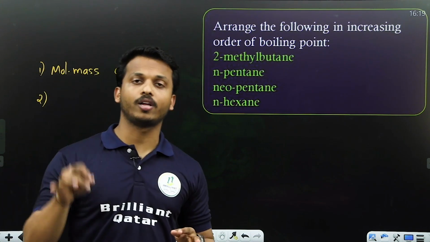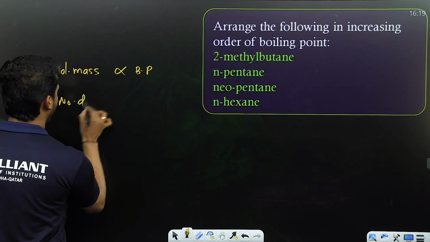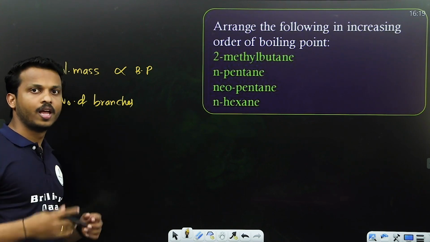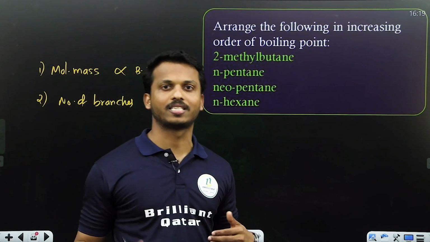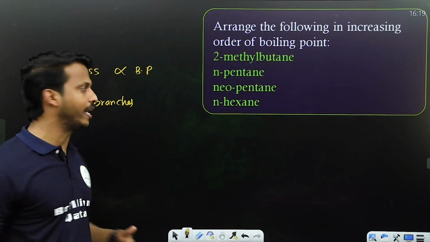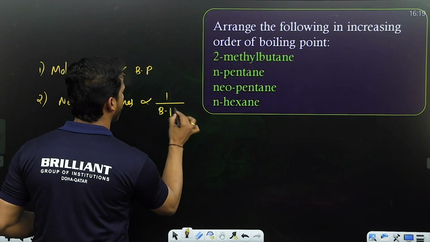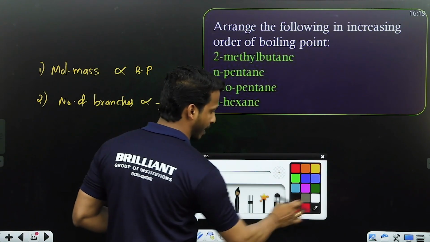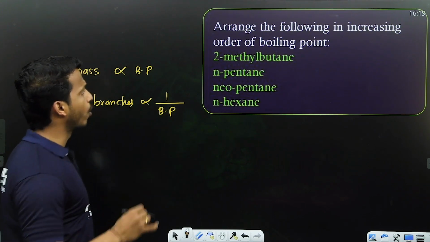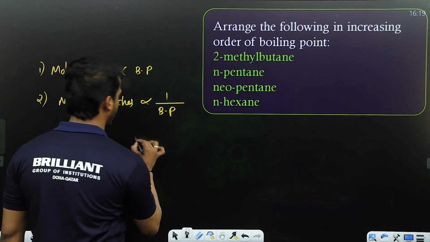In isomers, check the number of branches. When the number of branches increases, surface area decreases. Therefore, boiling point decreases. So, the number of branches is inversely proportional to boiling point. Let me discuss with an example. Carefully notice, all. Arrange the following in increasing order of boiling point. Let me draw the structure of each compound.